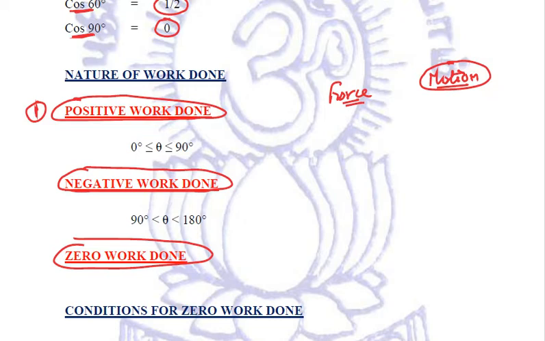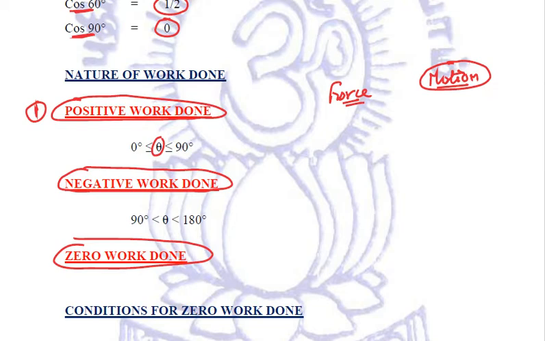If we kick a football, it goes in the same direction as the force we apply. So these are all examples of positive work done. If we are talking about positive work done, then the angle theta lies between 0 degree and 90 degrees.